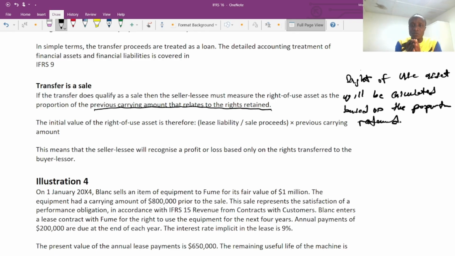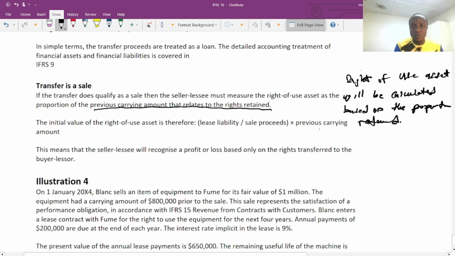We need to make the distinction very clear. The lease agreement will give the seller initially the rights to use the asset, but not the ownership. So we need to assess the proportion of right that is retained as a result of the lease agreement. We need to determine that proportion.